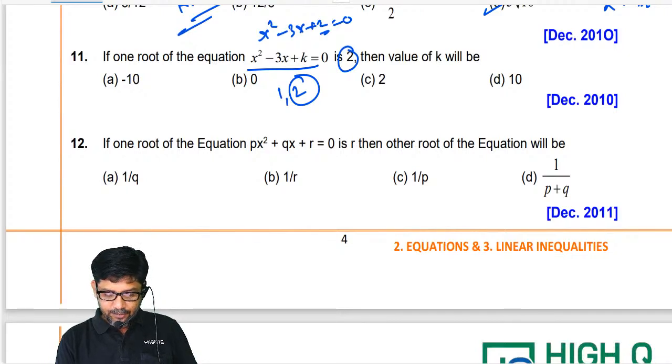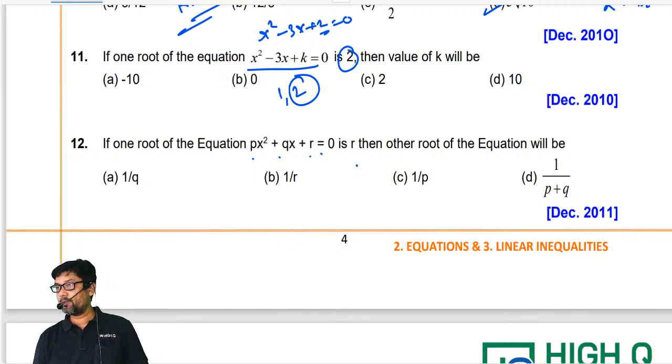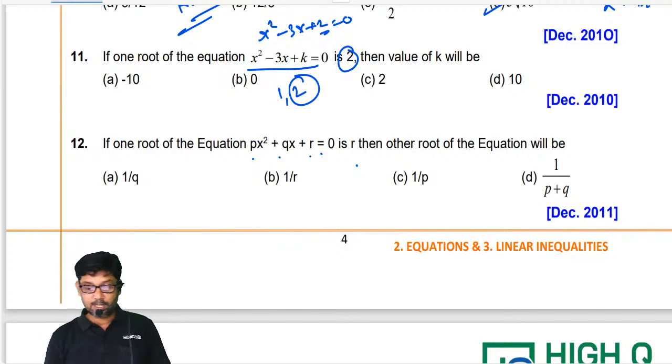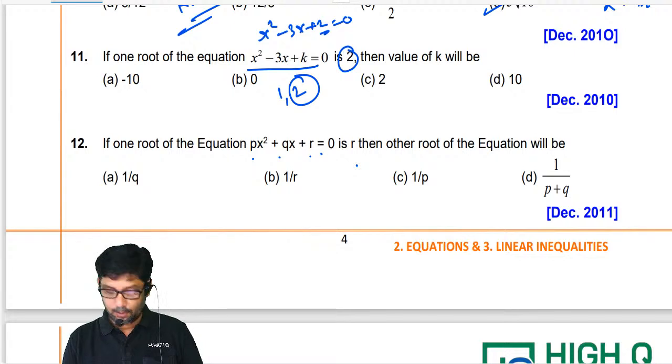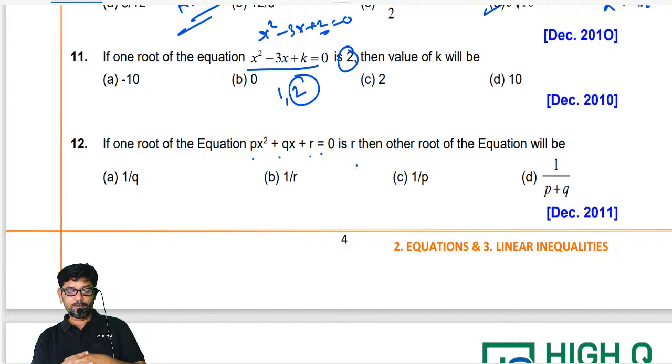If one root of the equation px square plus qx plus r equal to 0 is r, then the other root of the equation will be what? One root is r. What is the other root? Let others also come. I don't think everyone is following me or not. Are you able to follow, my dear?